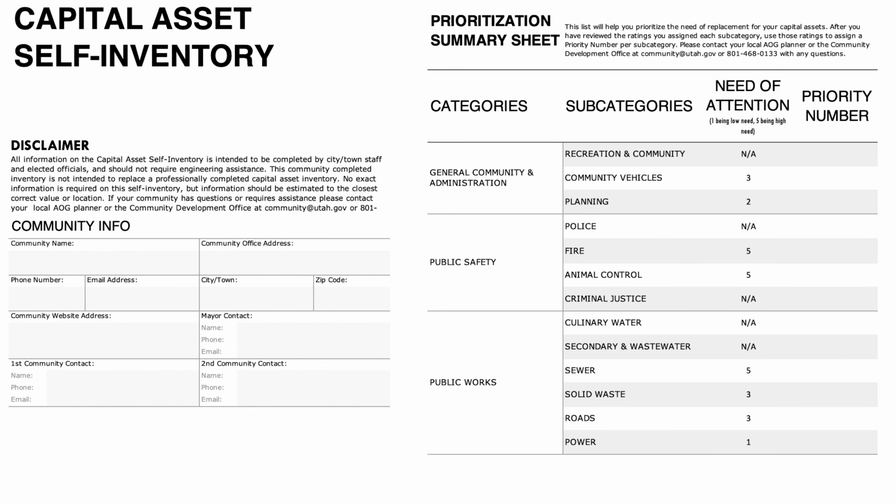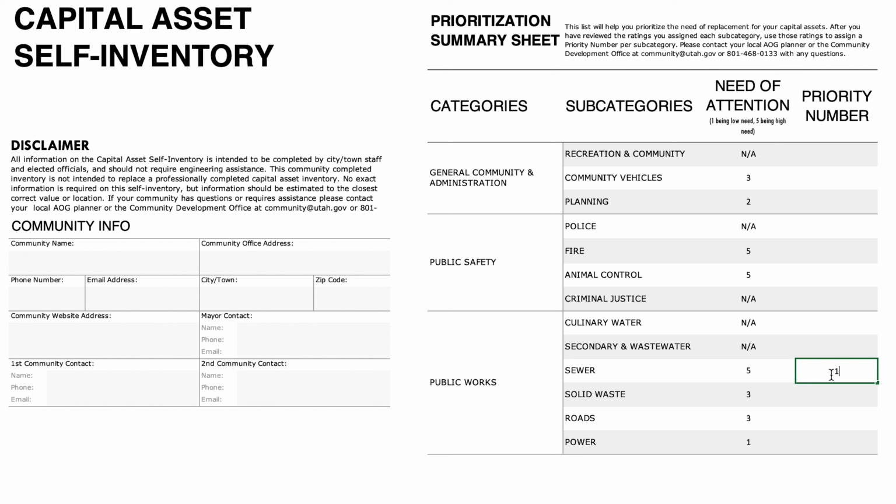Arguably, the most important part of the capital asset self-inventory is the prioritization list. After you've successfully inventoried and rated the need of attention for each subcategory, you'll find on the Prioritization tab that each need of attention column has been auto-populated with the ranking you gave each subcategory on the level of attention. Use the need of attention column to assign each subcategory a priority number.